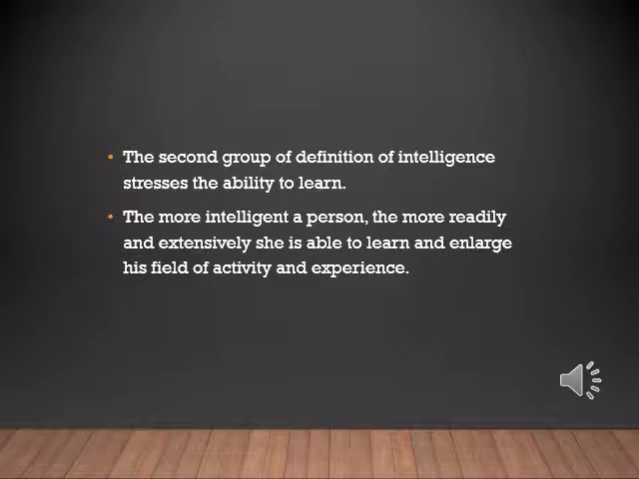The second group told that intelligence means the ability to learn: how readily and how extensively you can learn things. The more intelligent a person, the more readily and extensively she is able to learn and enlarge her field of activity and experience. Normally learning is a lifetime process, and she or he is always ready to learn, to explore, and to enhance her experience and her career. That is intelligence by the second group.